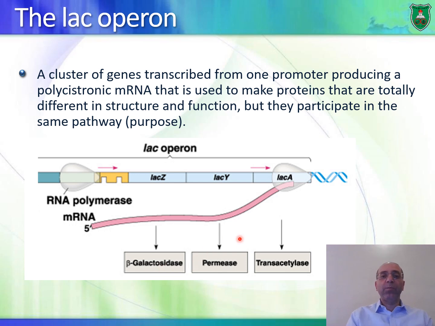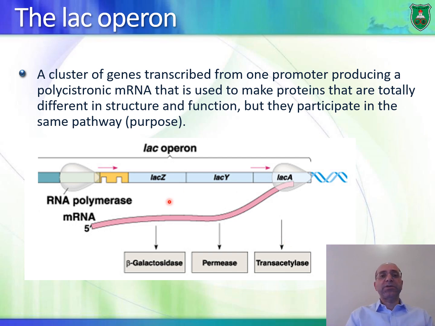Then you have permease. Permease is a protein that is involved in the transport of lactose from outside of bacterial cells to inside. And then you have a third enzyme known as transacetylase. The specific function of transacetylase is not really known so far, but the thought is that it converts some toxic molecules that look like lactose into something that is less toxic or not toxic at all.